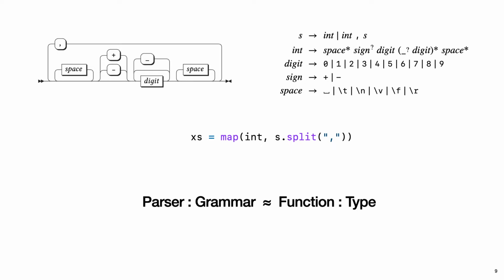And that is types. Grammars are similar to types in the sense that a parser without a grammar is very much like a function without a type signature. It's still going to work, but you might not be sure about what it does, and you certainly won't have any compile time guarantees about it.